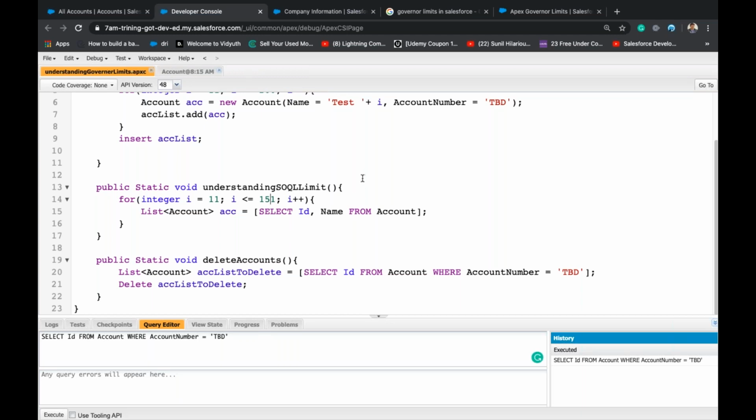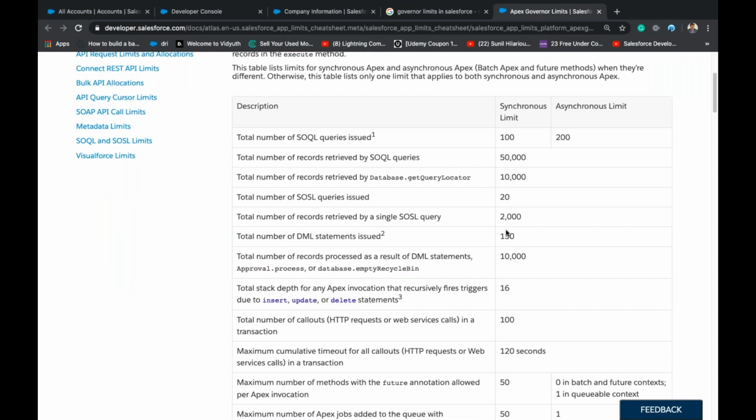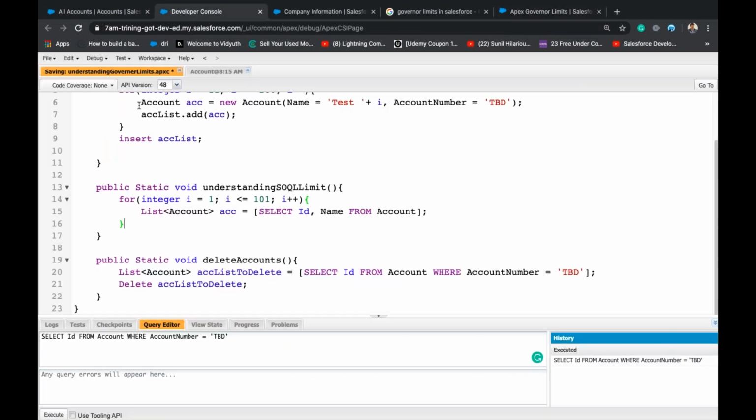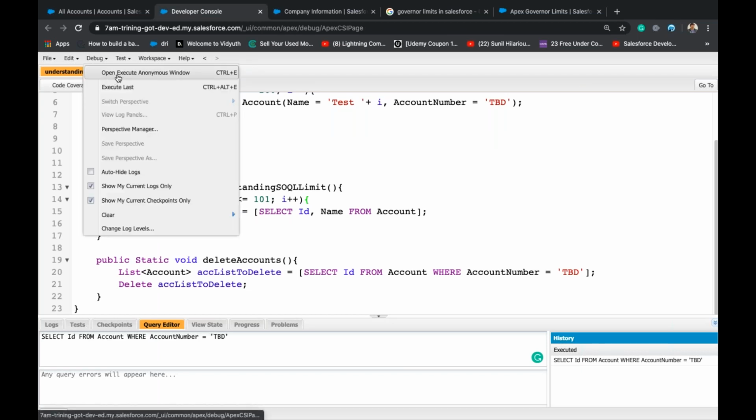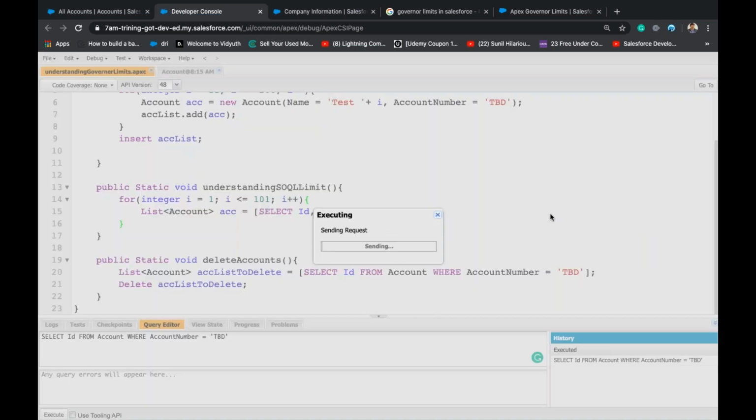Now 100 should be the limit. I didn't get an error because it starts at 1 and ends at 101. Now I should get an error. DMLs are 150, right? SOQL queries should be 100. See, too many SOQL queries: 101.